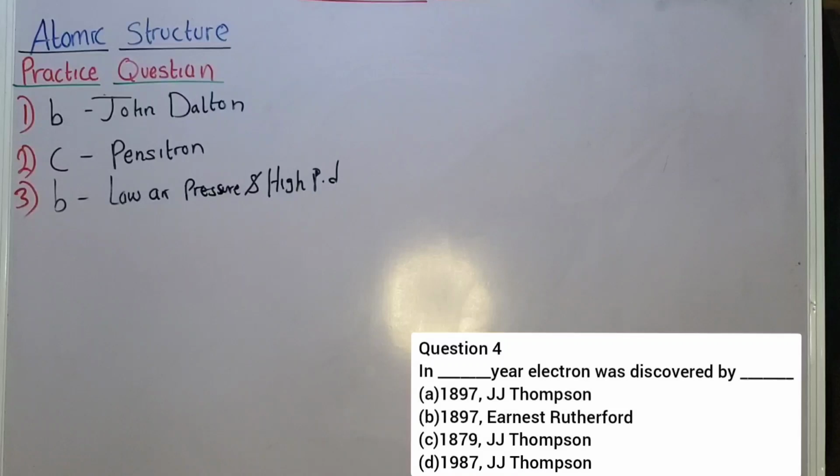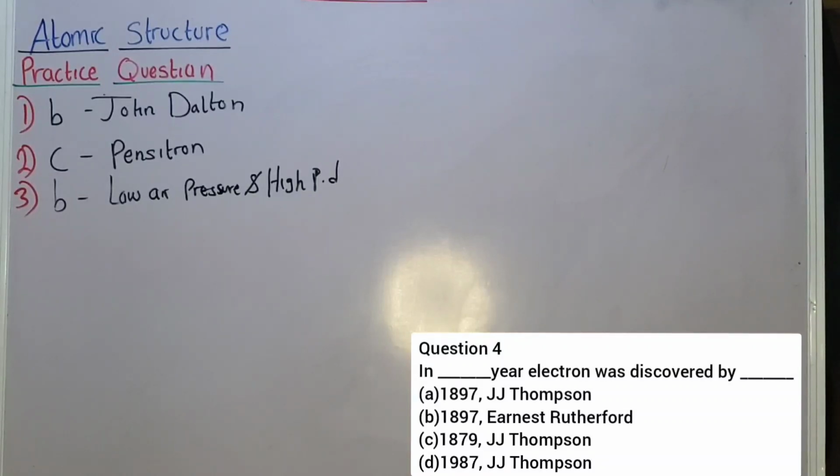For question 4. In dash year, electron was discovered by dash. Okay? Please pay attention. A, 1897, J.J. Thomson. You know that we're having two questions in question 4. First you are asked to determine the year which electron was discovered. Then you are asked to name the scientist that discovered electron. You can see now.